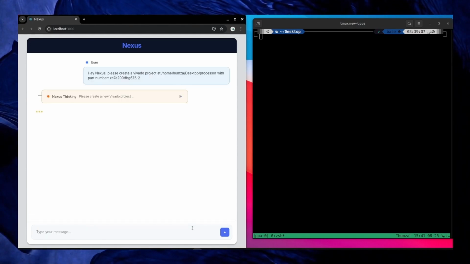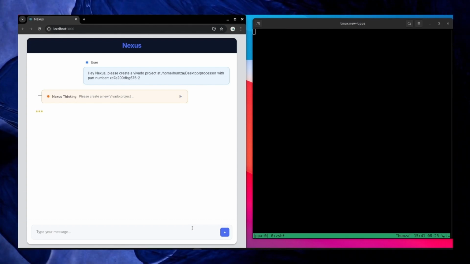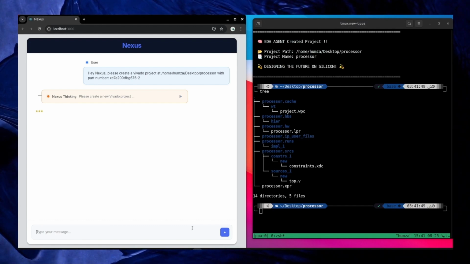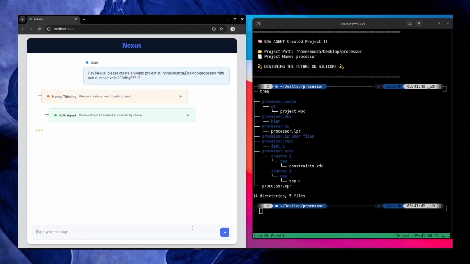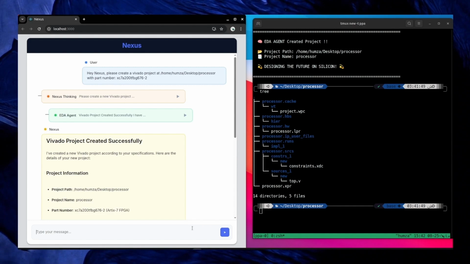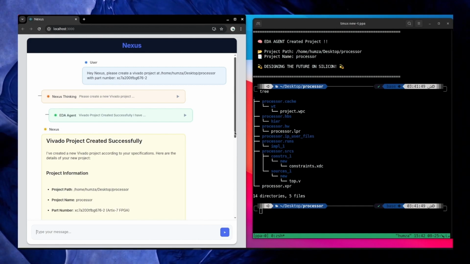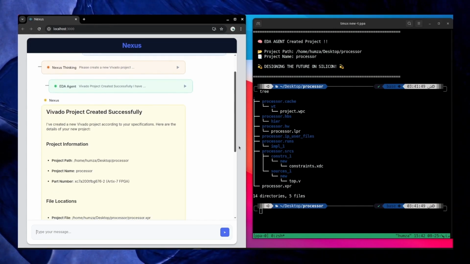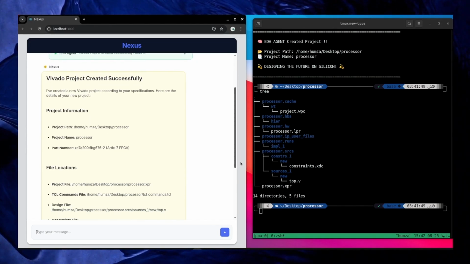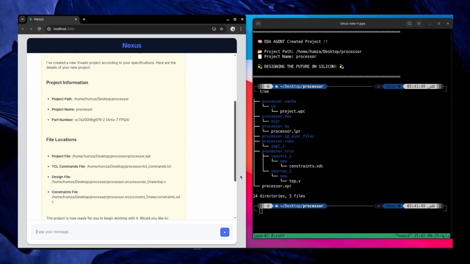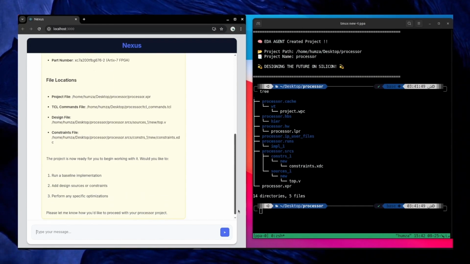Great, let's run it. Okay, as you can see on the terminal, our project has been created and you can review its structure. We can see the message which we got from Nexus. It gives us the project path, project name, part number and some of the structure details.